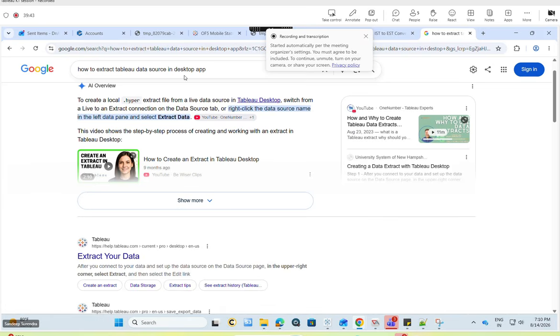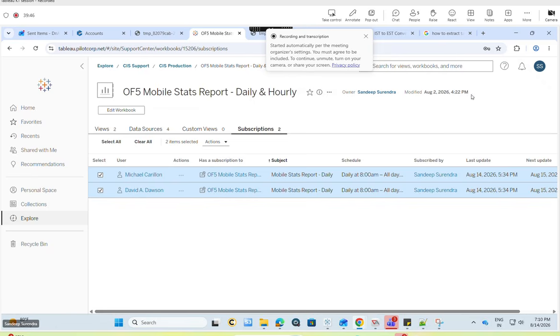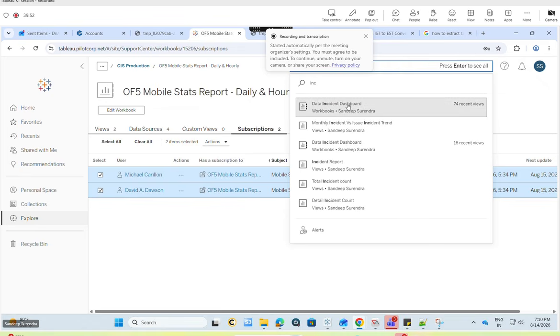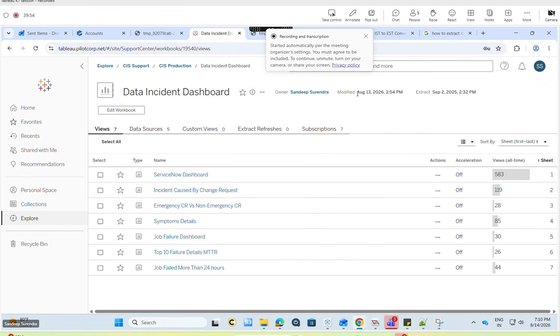You can also check by going to the server. Here it will show the time when it was modified. Don't go by the extract time. This is the extract showing on the Tableau server, extracted in 2025, where we had not used active batch custom SQL. Previously it was scheduled automatically, so it was extracting here only. So don't look at this time, only look at the modified time. This confirms that if it is recently published, it will show the recent date.